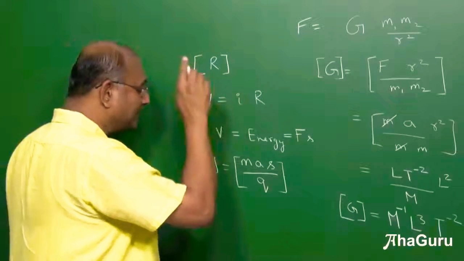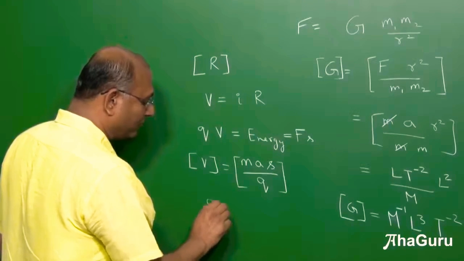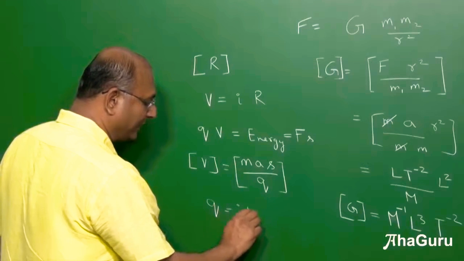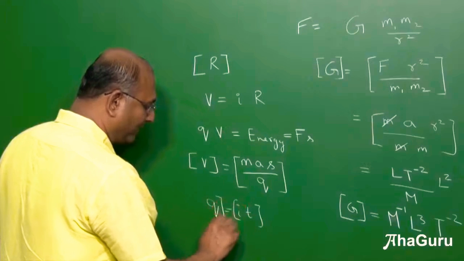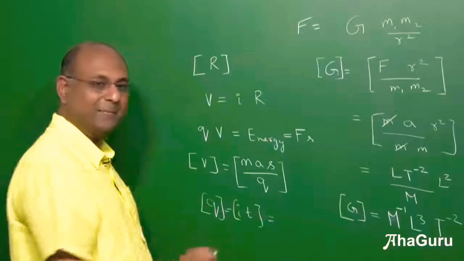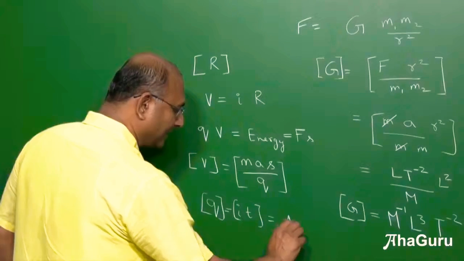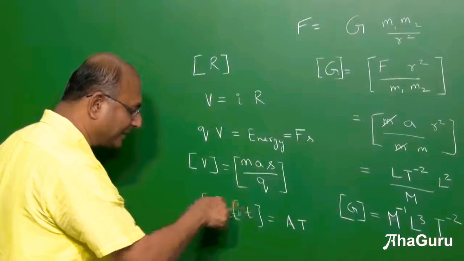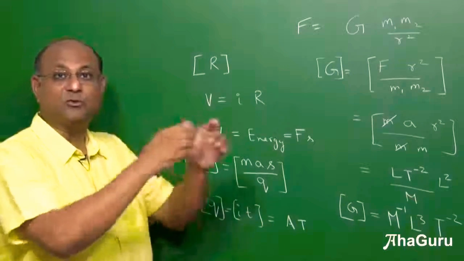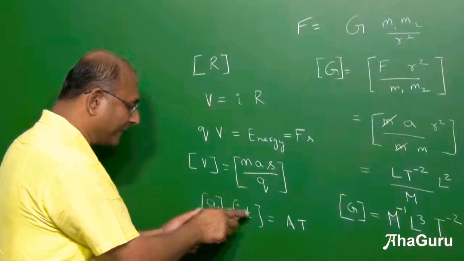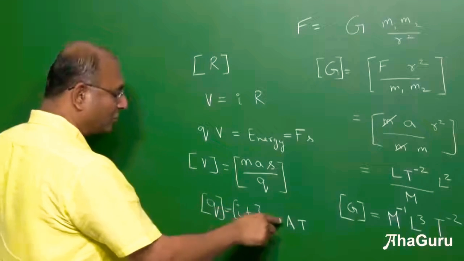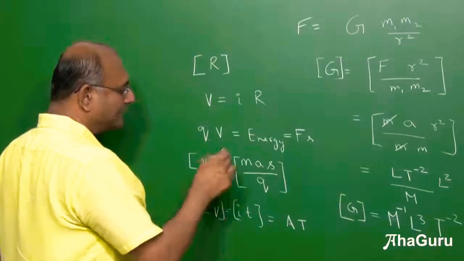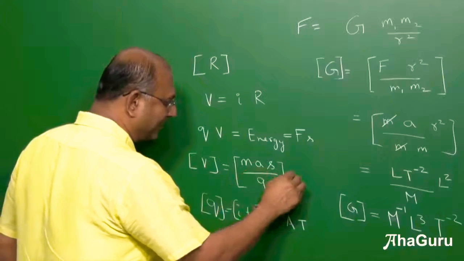Now, dimensional formula for Q, that is I into T. So dimensional formula for Q is the same as amperes into time. Okay, because it is charge into time. Amount of charge that flows through every second is current. So current into time will give me charge. So I've got amperes into time. So now what I want to do is to basically substitute that in here.